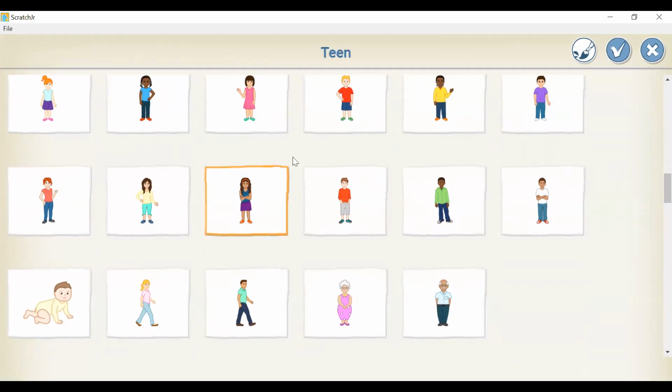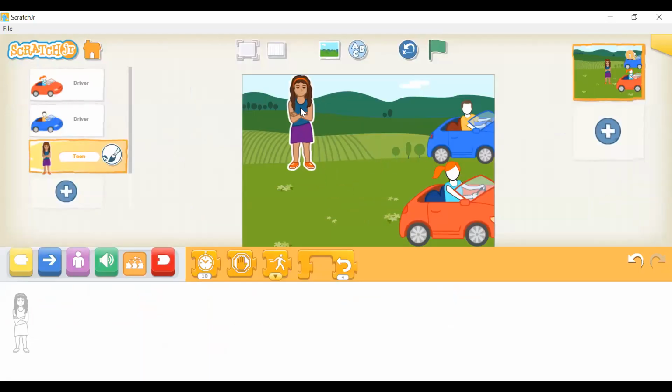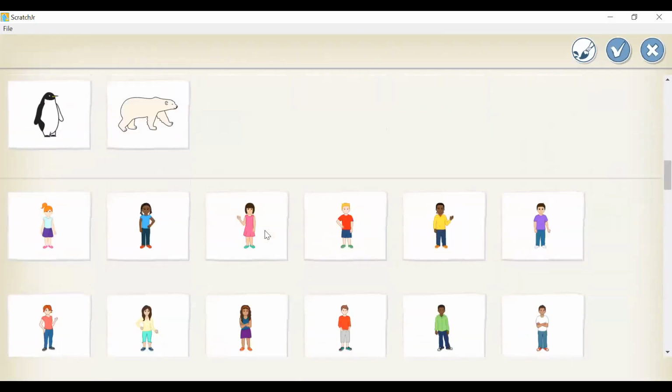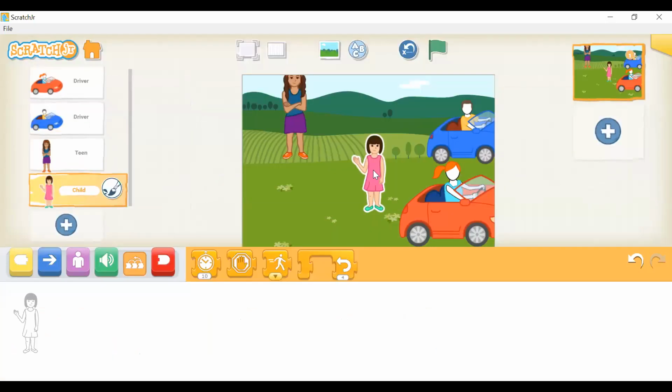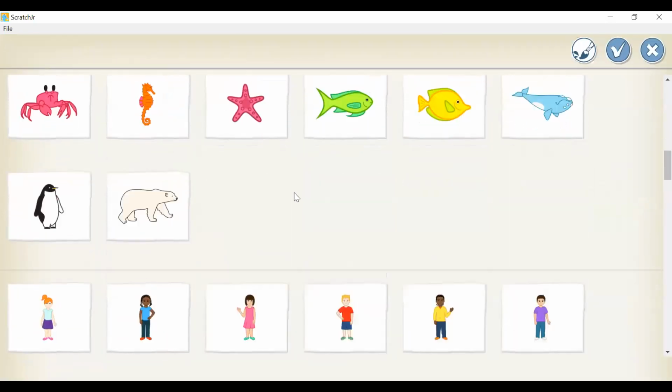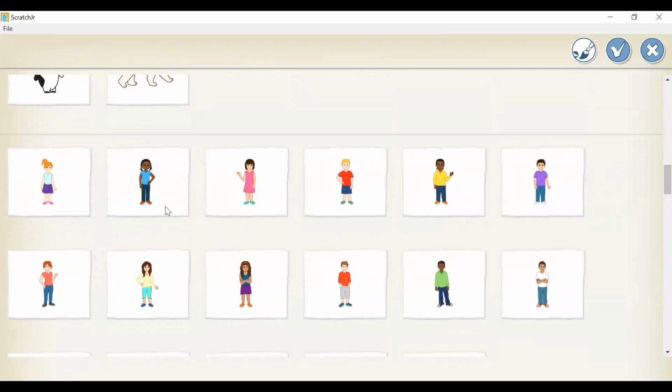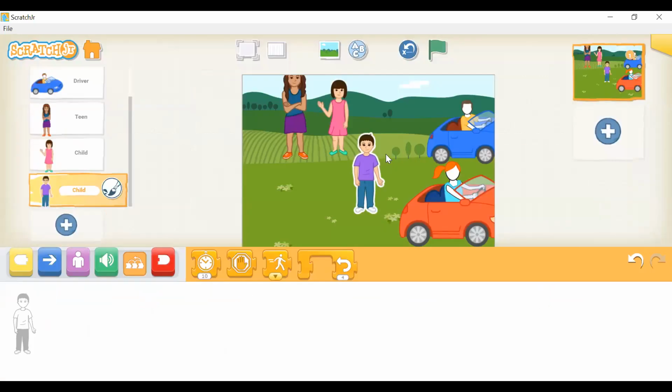I will choose this one, and this one, and this one. But these characters are too big.